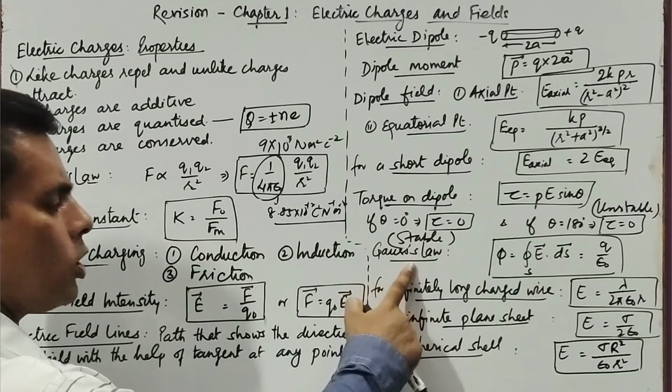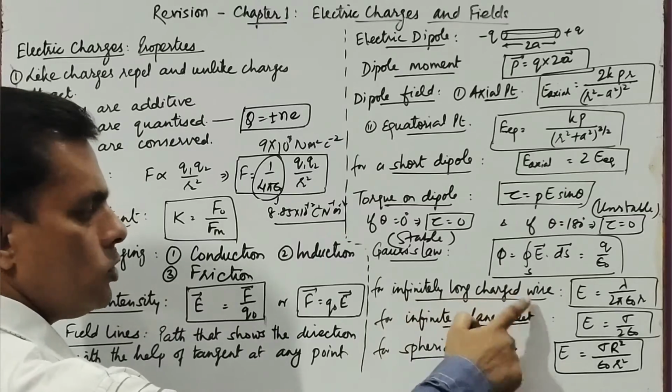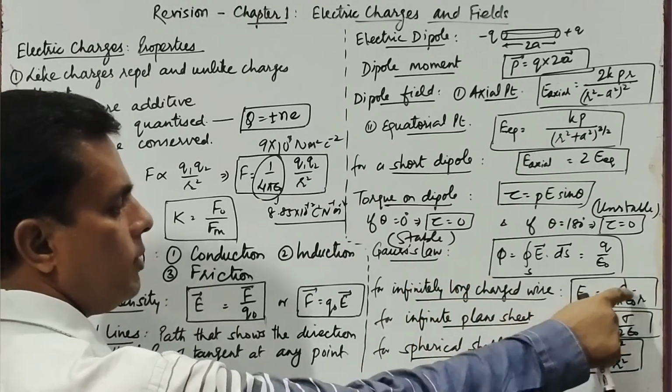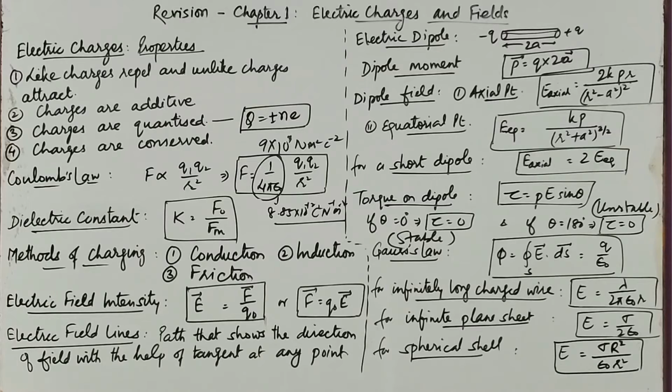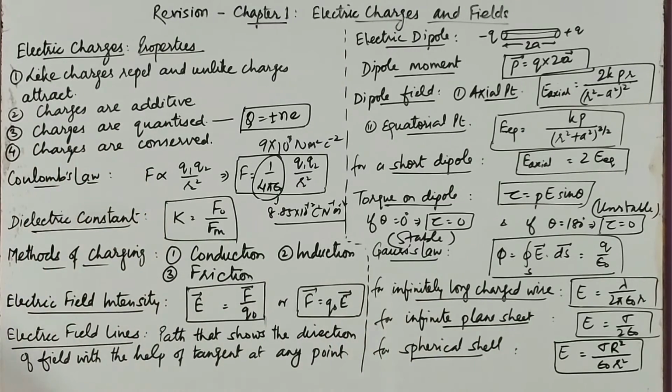Now we applied the Gauss's law for identifying the field due to an infinitely long, uniformly charged wire, and E was found to be lambda upon 2 pi epsilon naught r, where lambda is the line charge density, meaning charge per unit length for uniform charge distribution. Similarly, for an infinite plane sheet of charge, we had got that E equals sigma upon 2 epsilon naught, where sigma is the surface charge density, charge per unit area.